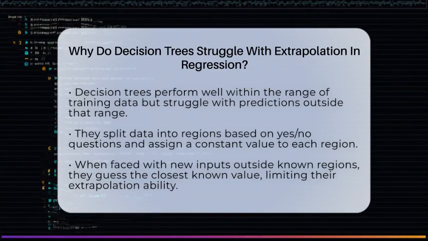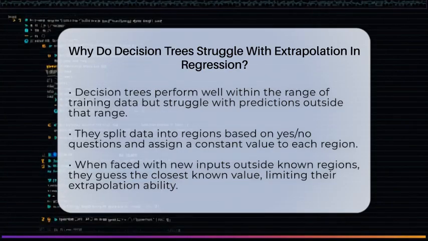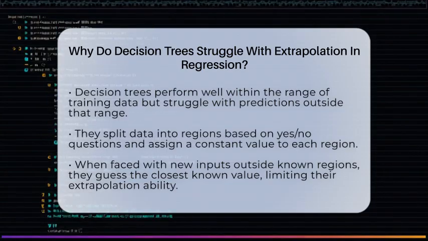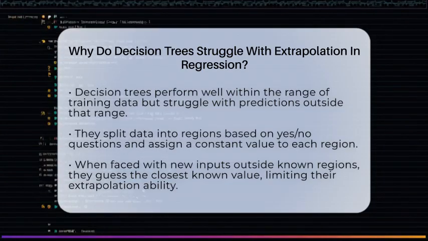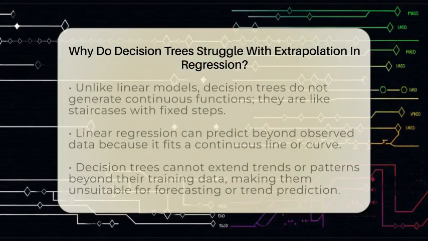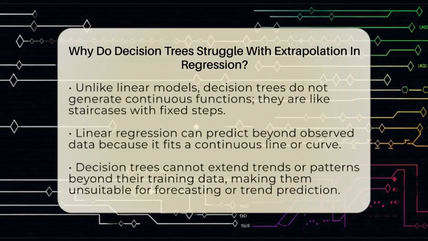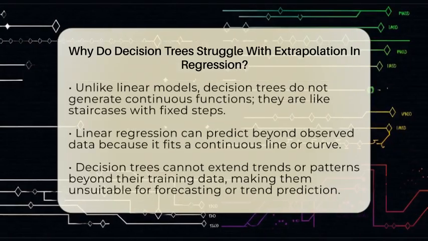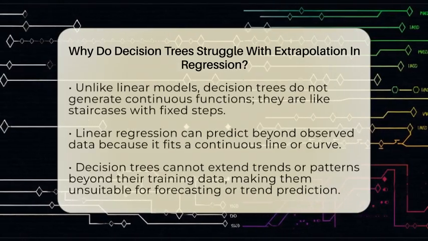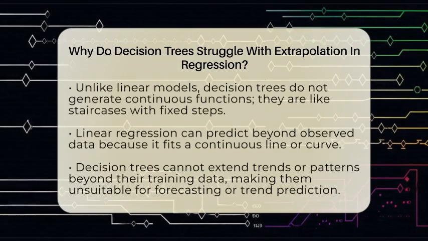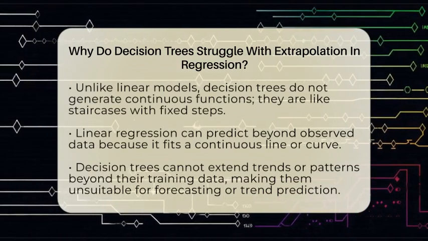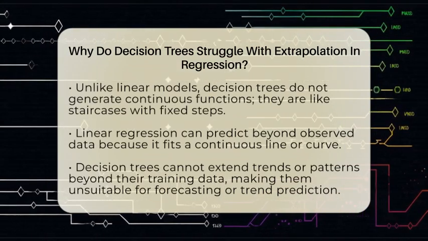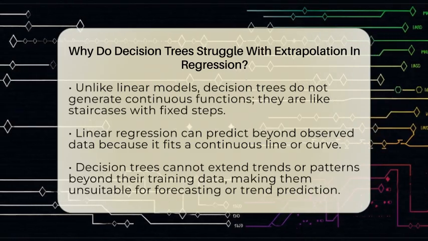Decision trees divide the feature space into regions by asking yes or no questions about the data. Each split narrows down the possible outcomes, and the final prediction is the average target value of the training samples in that region. If a new data point falls outside the range of the training data, the tree still assigns it to the nearest region, which is limited by the observed data. This means the prediction can never go beyond the minimum or maximum target values seen during training.